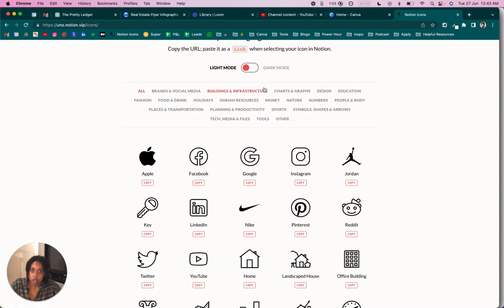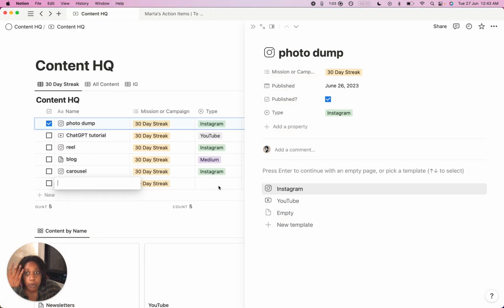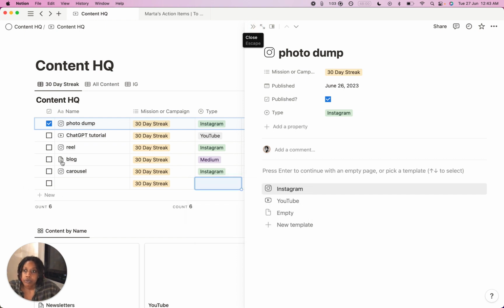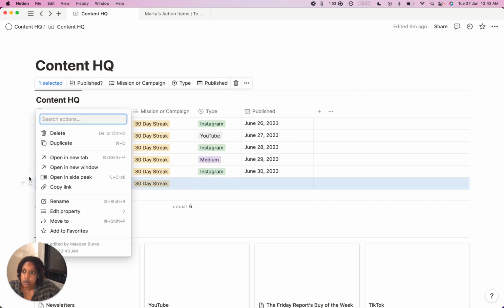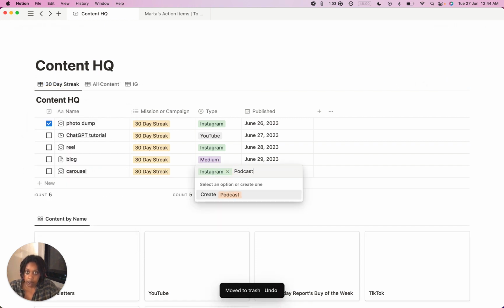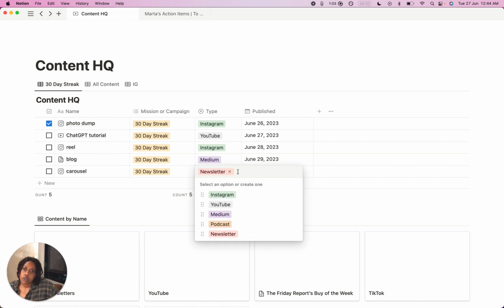Blog. I'm also trying to think of what other type of content. Oh, podcasts. I didn't need to do that. Let's get rid of this. Delete. Okay, other types of content. So I can do a podcast. I can do a newsletter. Instagram, YouTube, Medium. Newsletter, podcast. I guess that's really it.